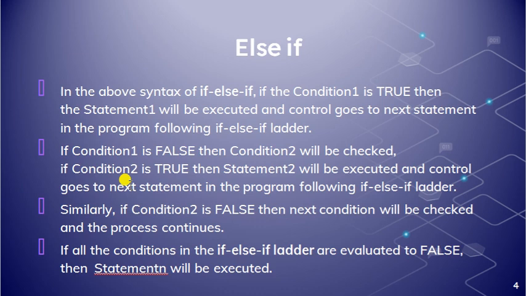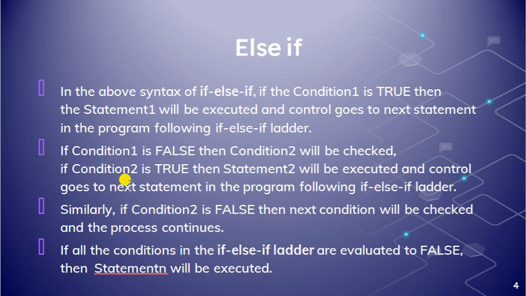If condition 1 is false, then condition 2 will be checked. If condition 2 is true, then statement 2 will be executed, and then control goes to the next statement in the program following the if else if ladder.